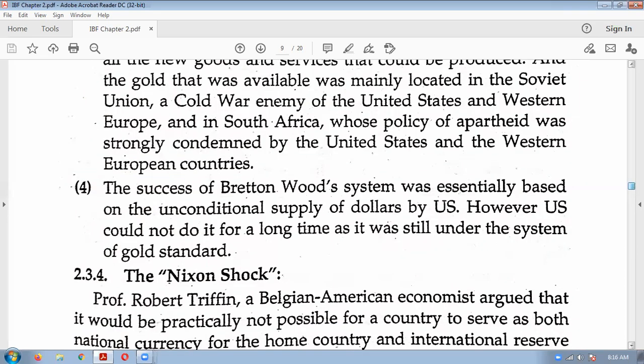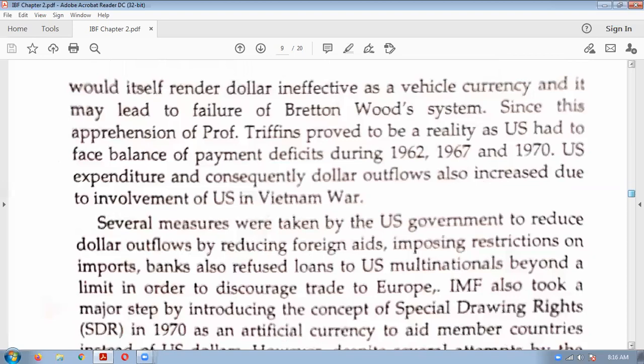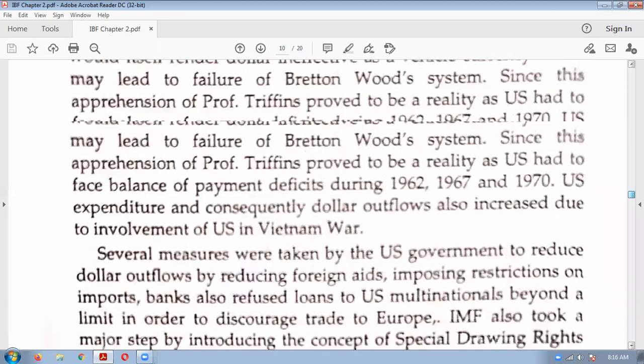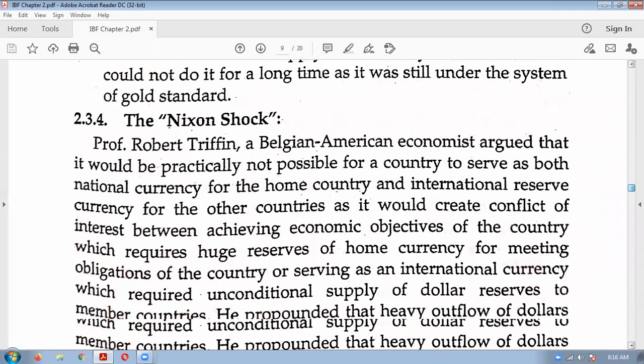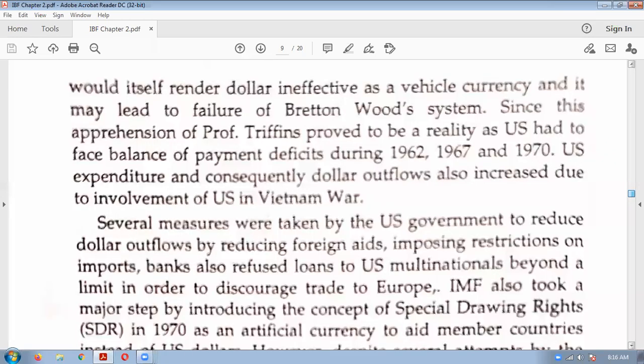Okay, so today we'll stop here. In the next class, we will understand why the Bretton Woods system collapsed.